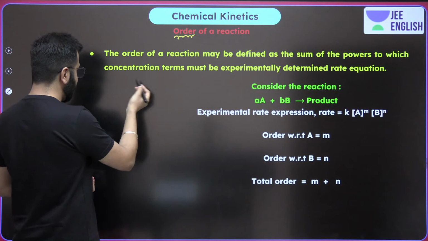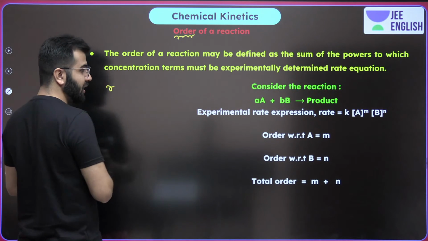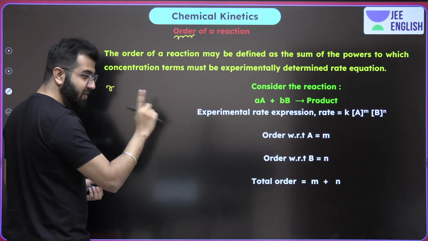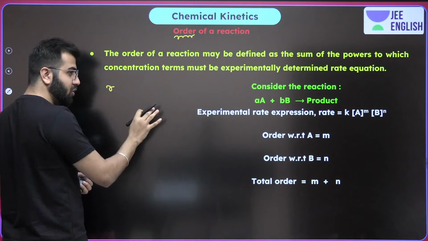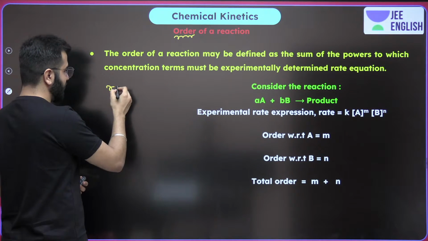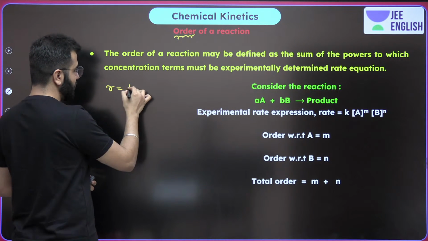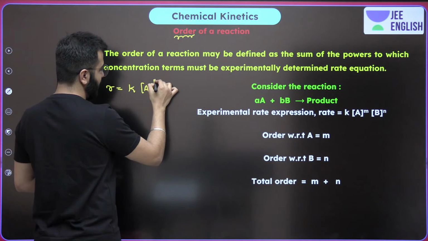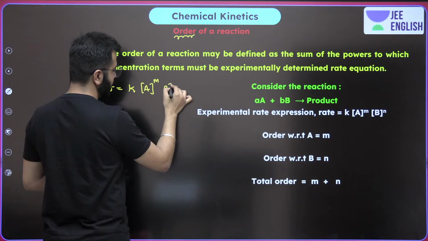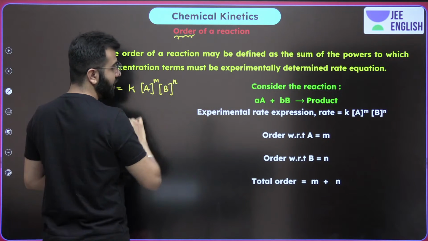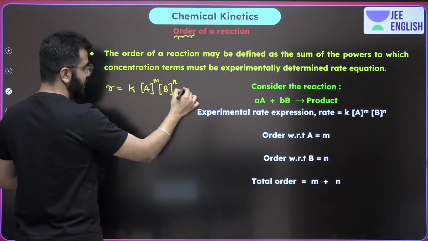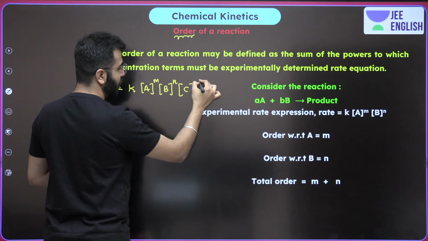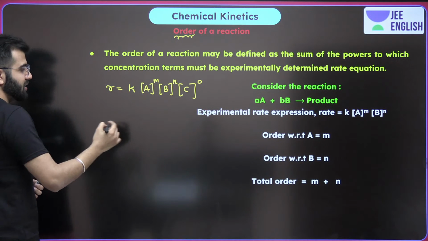Let's say you have a rate law expression. We're not going to talk about the law of mass action from now, only the rate law expression. This experimental one is equal to K, concentration of A raised to power M, concentration of B raised to power N, and concentration of C raised to power O. Guys, pay attention.